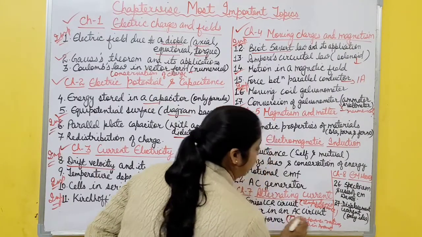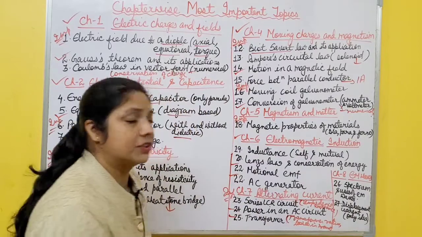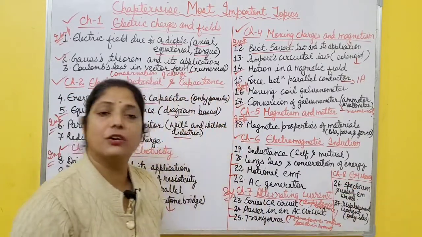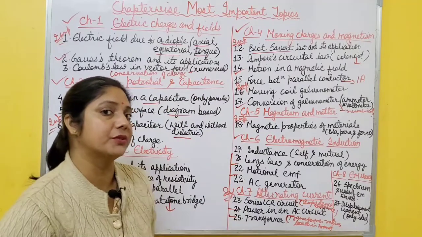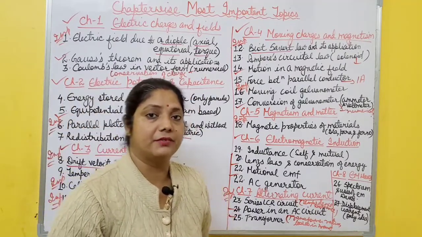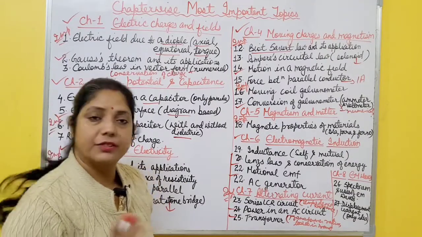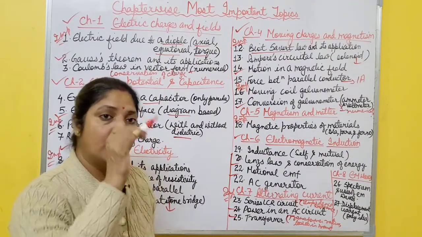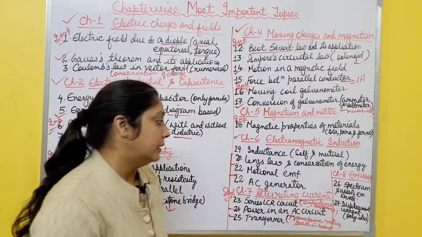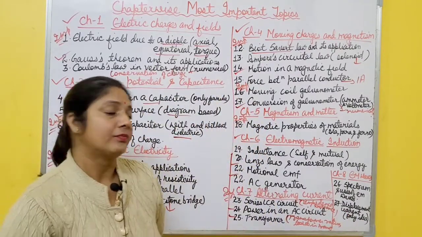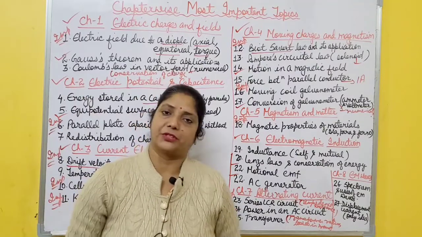Then chapter 8, electromagnetic waves, is also a very, very small chapter with only one topic, that is the spectrum and uses of electromagnetic waves. What are the different uses of electromagnetic waves, where they are applied, you must know everything. And also the transverse nature of electromagnetic waves; you must draw how electromagnetic waves are drawn. Then one small topic, only the idea is there, that is displacement current. What is displacement current, what is the expression for it?